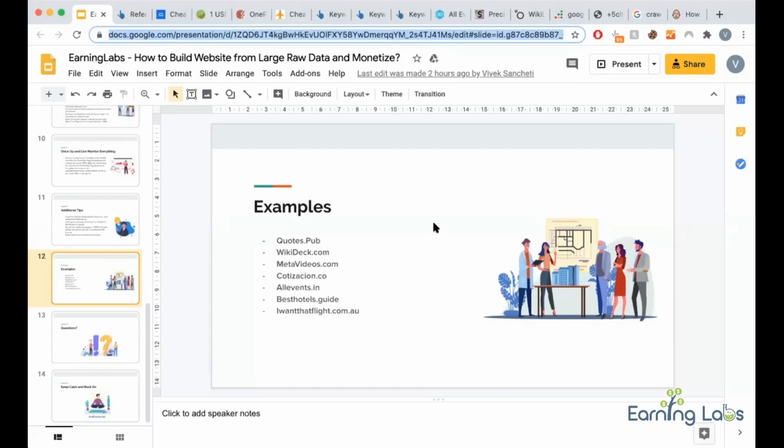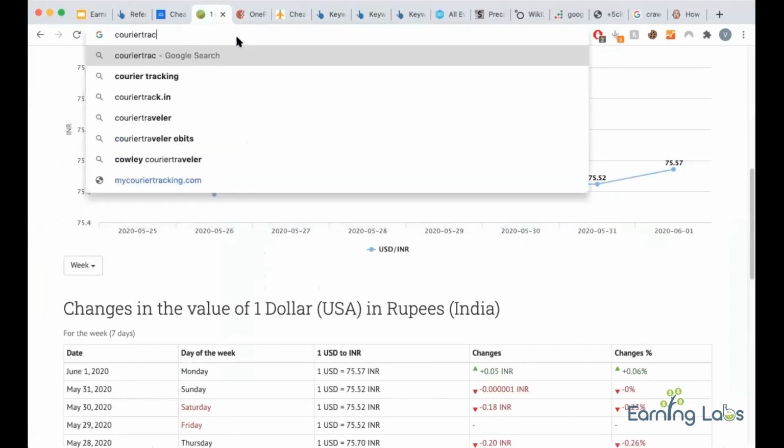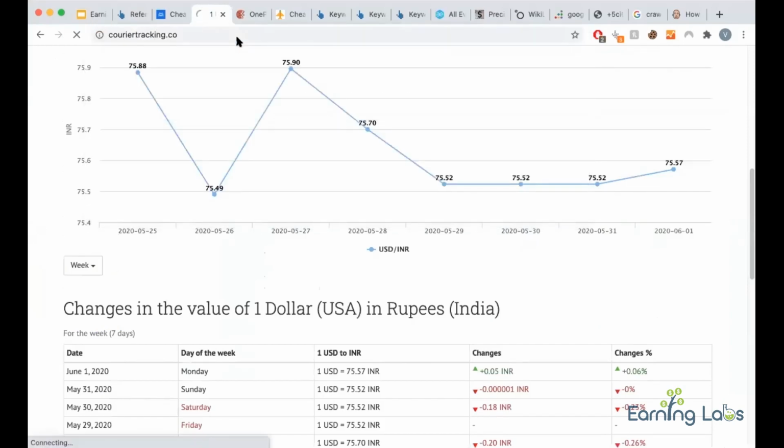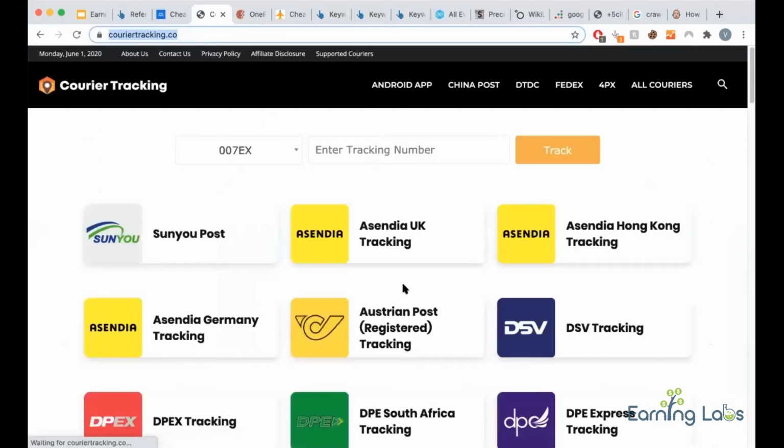Is there any limit on the Unsplash API? No, there is no limit. There is some limit, but it's for making calls, and that's more than sufficient for scraping. Sir, what about tracking sites, like speed post? Yeah, I showed you this. We made couriertracking.co. We scraped tracking from various results. We grew this site well and we sold it off. So yes, courier is good. You will get good RPM in AdSense.